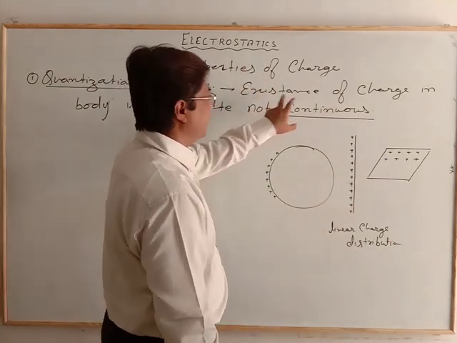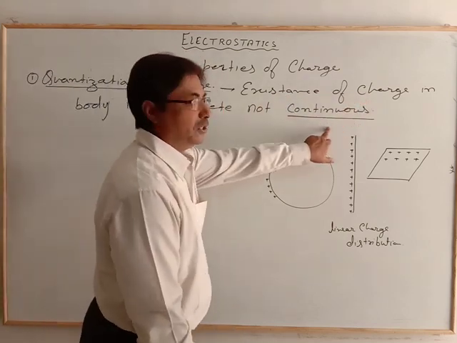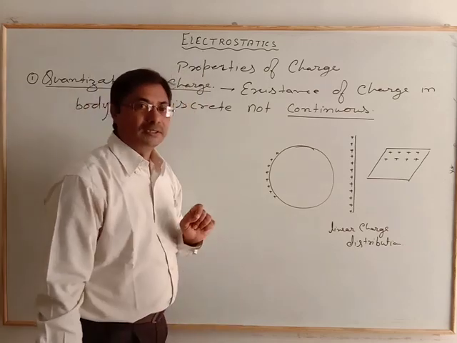Here we have written that existence of charge in a body is discrete, not continuous. That is the first sense of quantization of the charge.